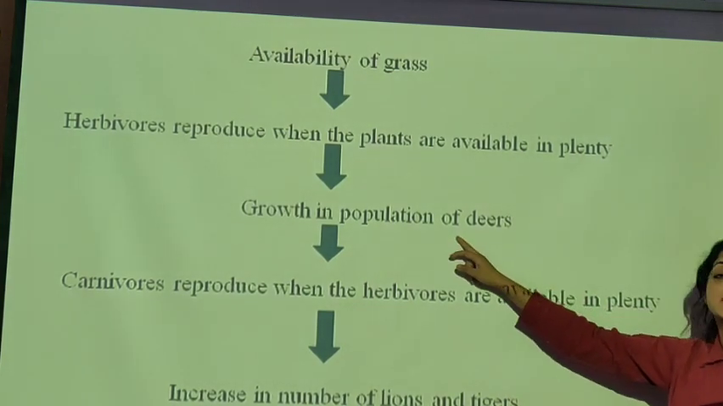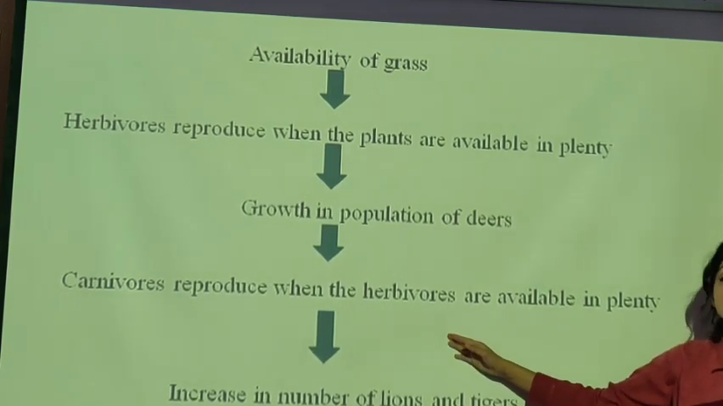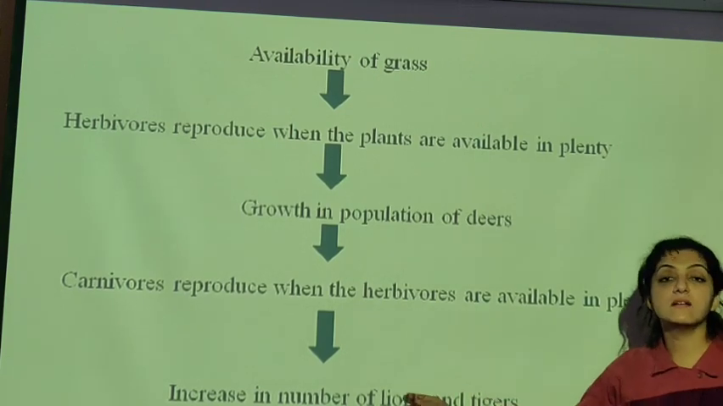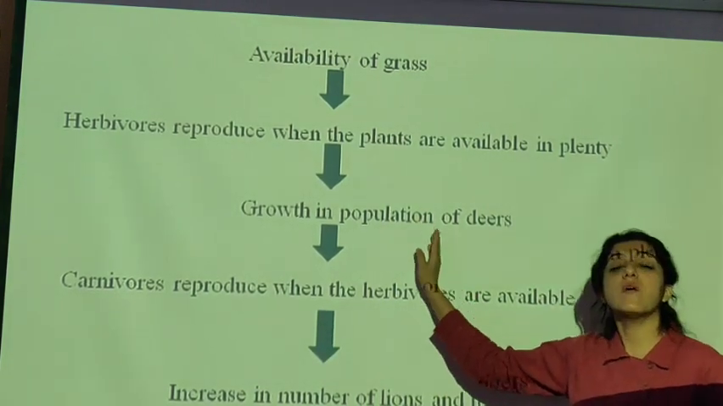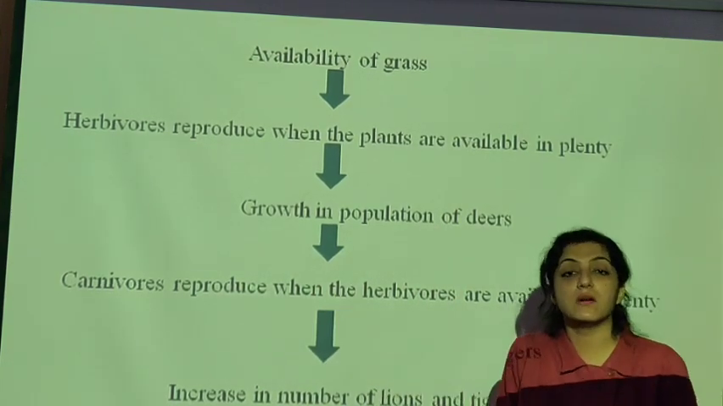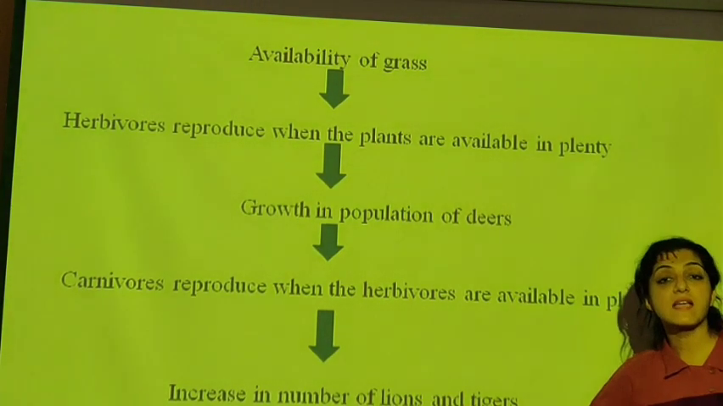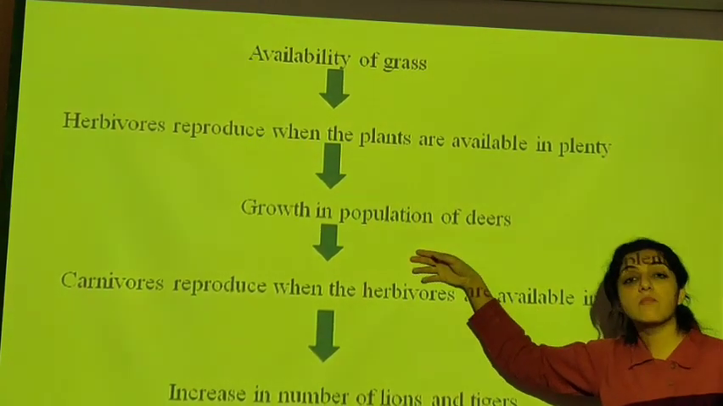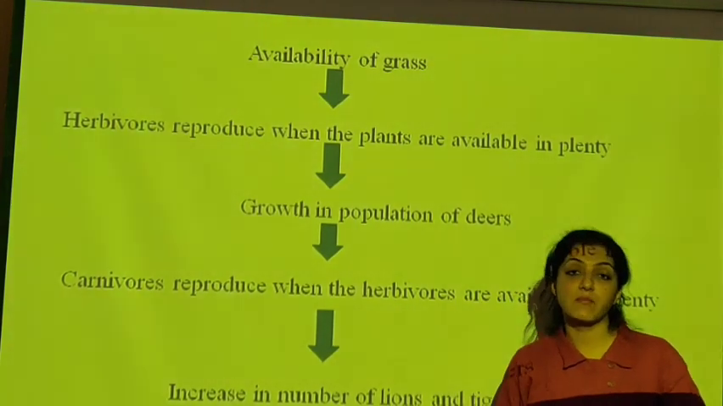Once the population of the deer increases, the carnivores reproduce when the herbivores are available in plenty. Now tigers and lions, the carnivores which are feeding on the deer, because the deer are available in plenty, are going to grow, they are going to reproduce. So carnivore की population बढ़ेगी. Okay, means tiger की population is related to deer की population. Deer की population is related to the availability of grass, that is the plant की population.